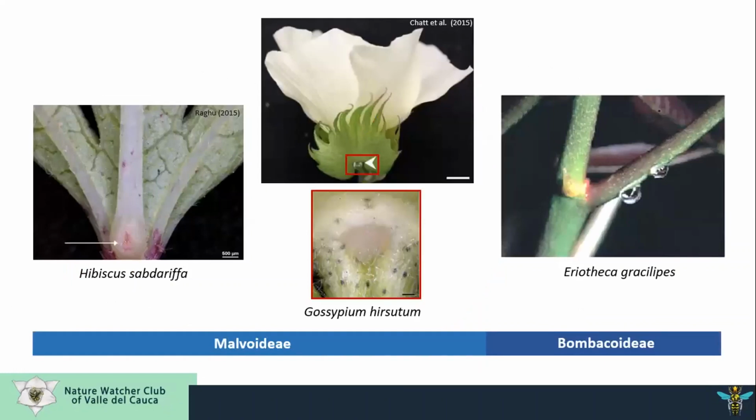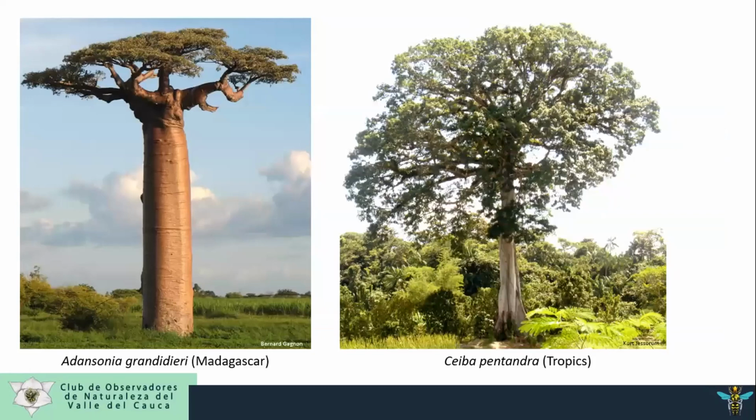In Malvaceae, the extrafloral nectaries are present on the lamina and petiole of the leaves and near the bracteoles. The structure in the petiole is only present in the Bombacoideae subfamily. This group is a tropical family with herbaceous and woody plants, and there are very large individuals such as Adansonia grandidieri in Madagascar and Ceiba pentandra here in Colombia, in the Neotropic region.